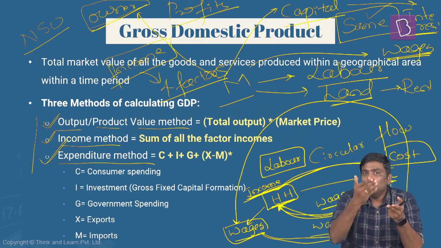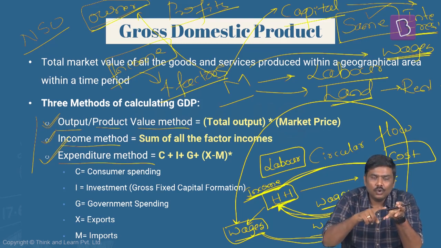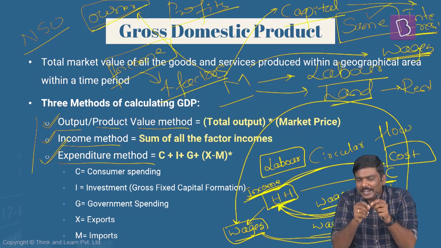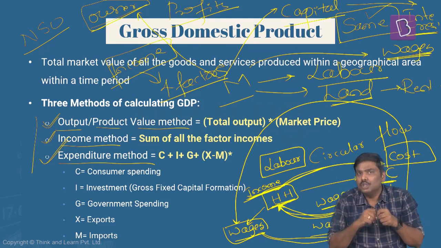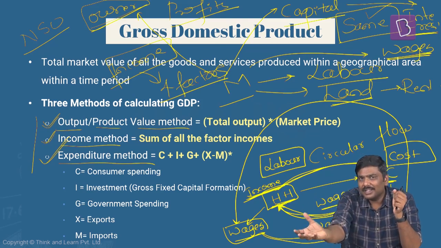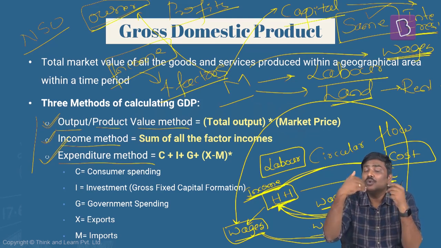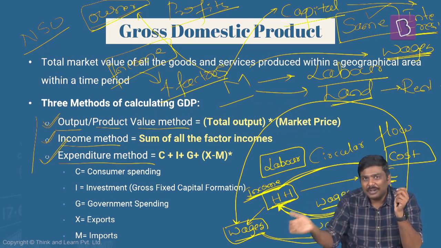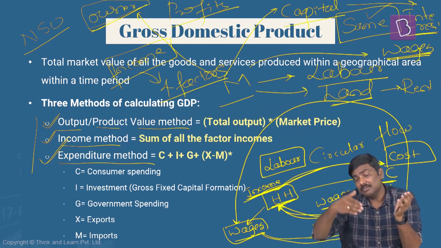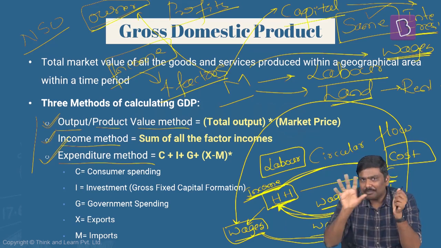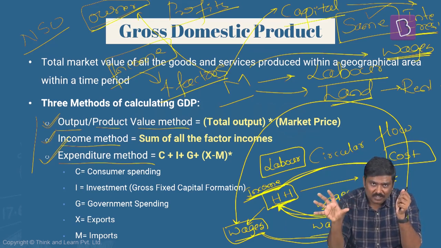And finally, you have put together all of these particular resources. You started the company, you hired the labor, you took a loan from the bank for the company, you are taking care of the functioning of the company. You would also want certain returns from the company. So the profits which are generated by the company will be given to you because you are the owner of the company. This is nothing but profits taken away from the company becomes a cost for it, will be given to you, becomes income for you. So this is a basic idea of the four factors of production.